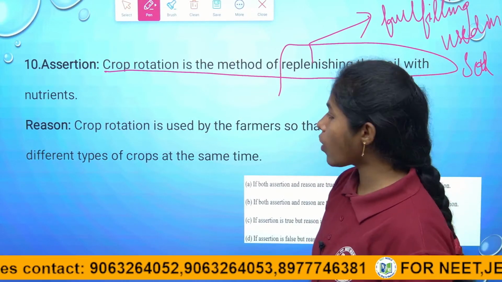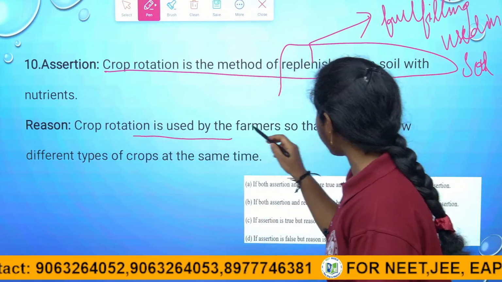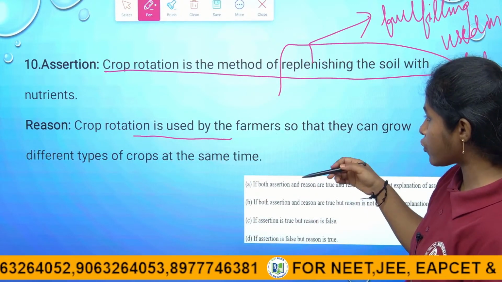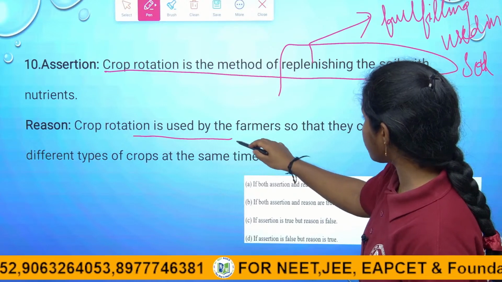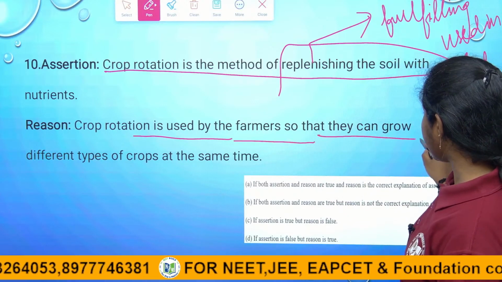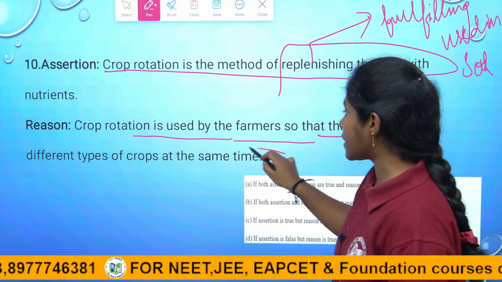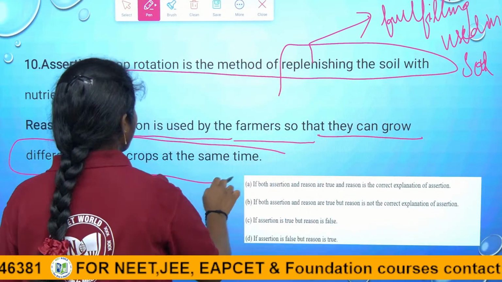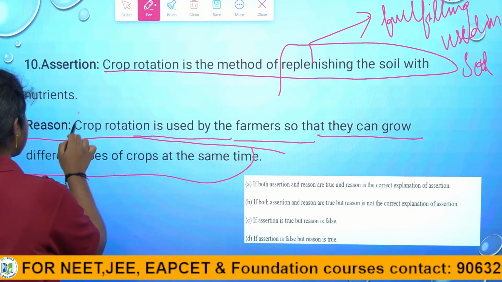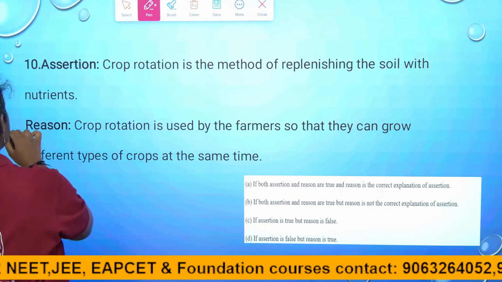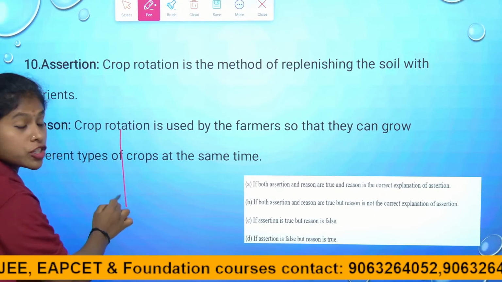Coming to the reason, what they have given: crop rotation is used by the farmers so that they can grow different types of crops at the same time. Now, what is crop rotation? So the reason is absolutely wrong. Why is the reason absolutely wrong, children? So crop rotation is a method,